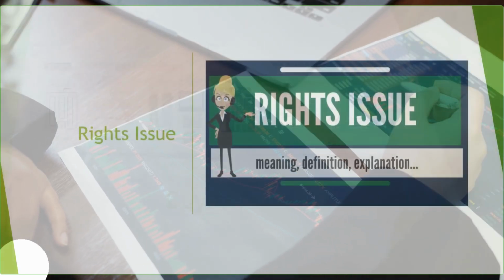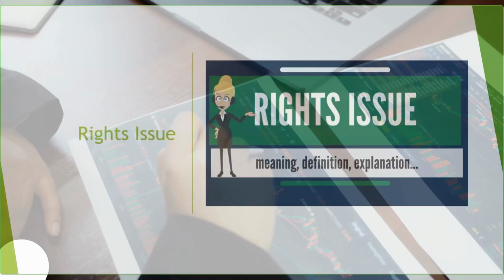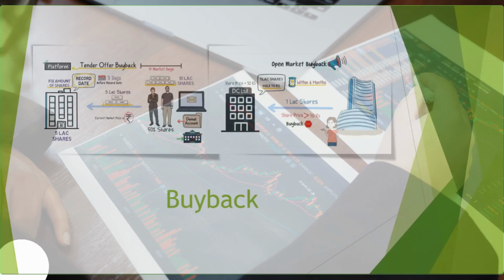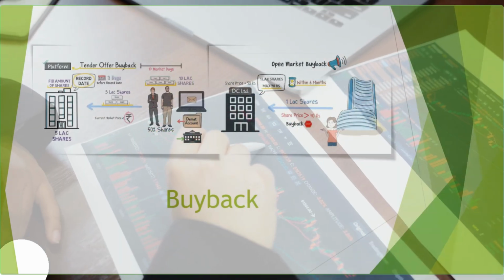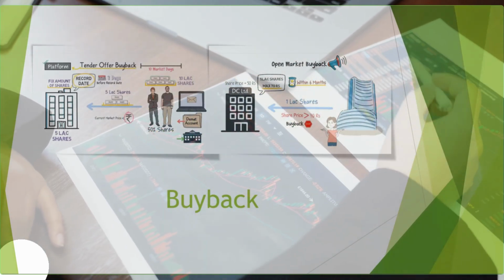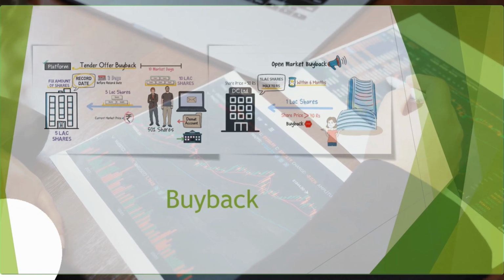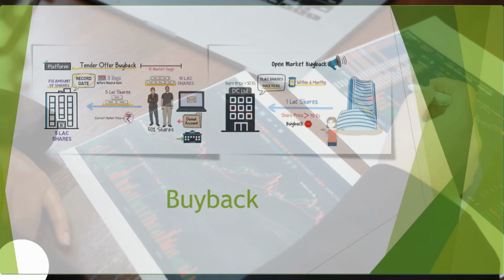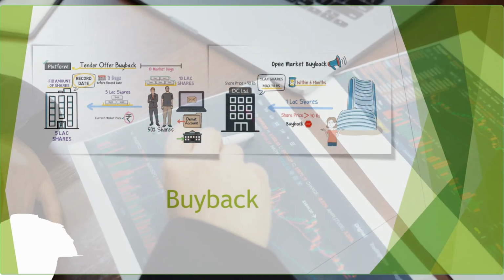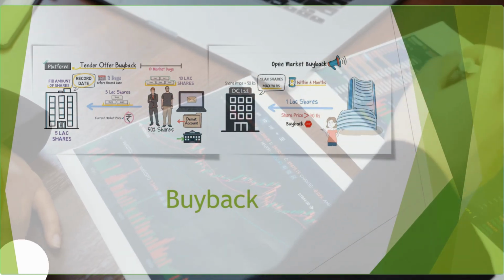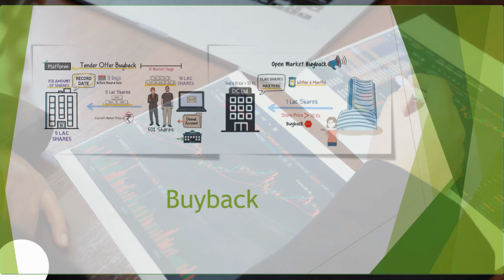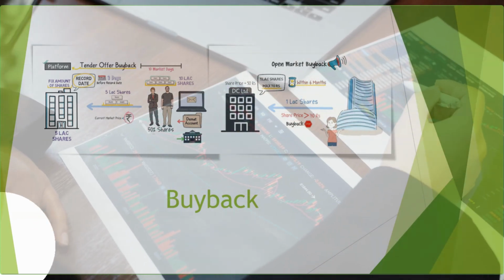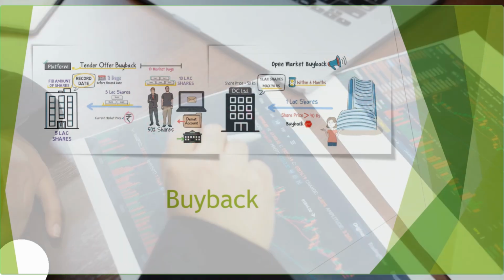Okay, so we understand. The next thing is rights issue. In the rights issue, what happens? So I told you why companies bring the buyback. A company brings the buyback when they feel that the share value of the stock is much cheaper than the actual price. So you can consider that opportunity for buying the stock also. Like the company itself is buying at a higher price and it is trading at a lower price. That means it is a good opportunity for you to buy also if you don't have shares at that time, because you are getting it at a cheaper price.